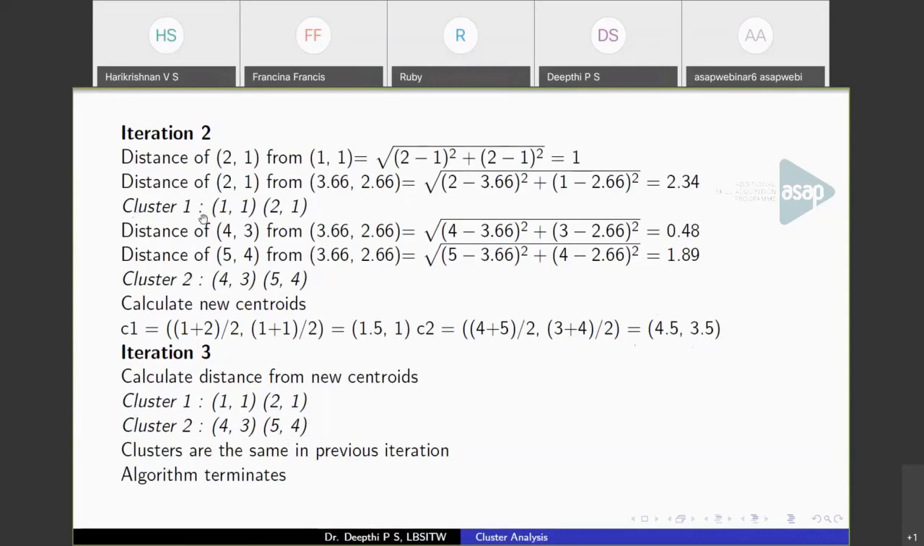Now check iteration 2. In iteration 2 also we got the same partition: cluster 1 contains (1, 1) and (2, 1), and cluster 2 has (4, 3) and (5, 4). So in the third iteration we also got the same set of points. That means if you take the average, you are going to get the same partition only, so the points will not move from one cluster to another. That is where we stop the iteration. We stop when the clusters have the same data points as in the previous iteration. In iteration 2 we had a partition like this, and in iteration 3 we got the same points, so at this point you can terminate.